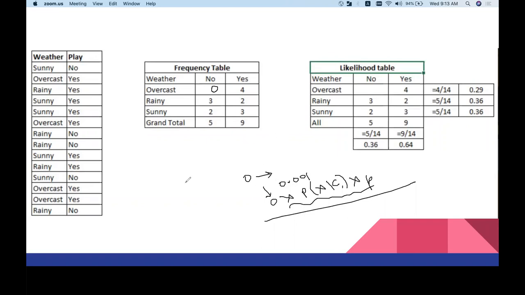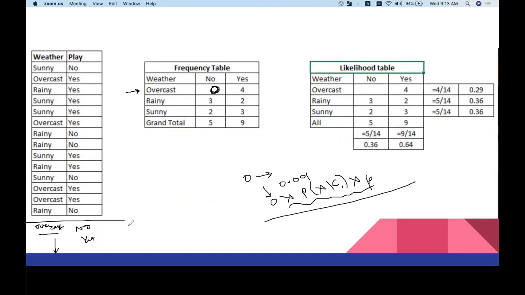I hope I have given you some idea. What I'm trying to explain is, if you have a situation where they never didn't play, so whenever there was overcast, they always played, right? Sometimes, for so many reasons, even if it is overcast in your test data, the answer might be no, but your naive Bayes will always say that it is yes.